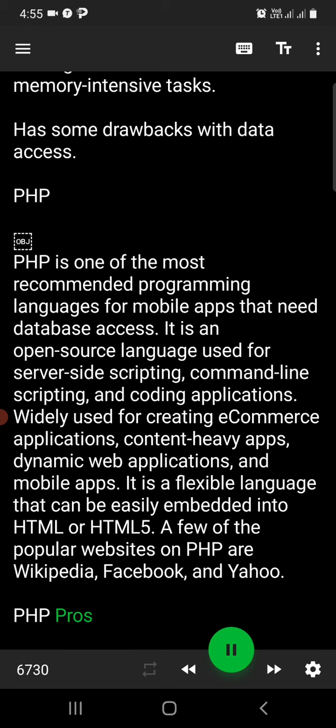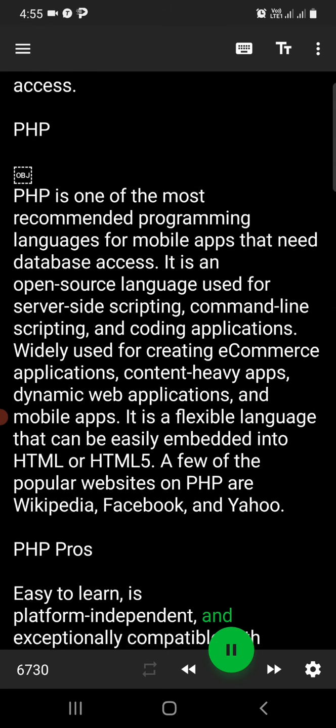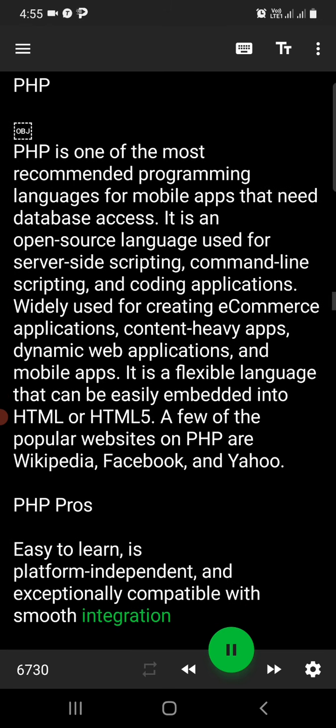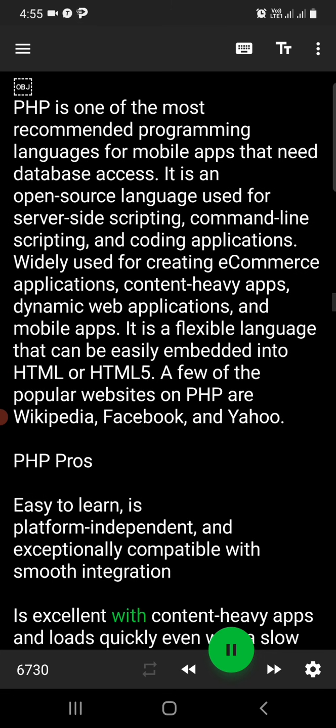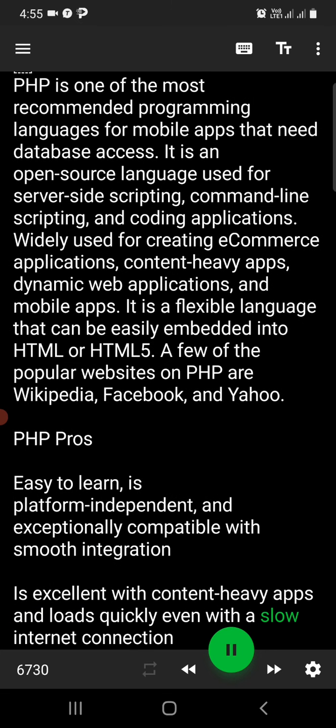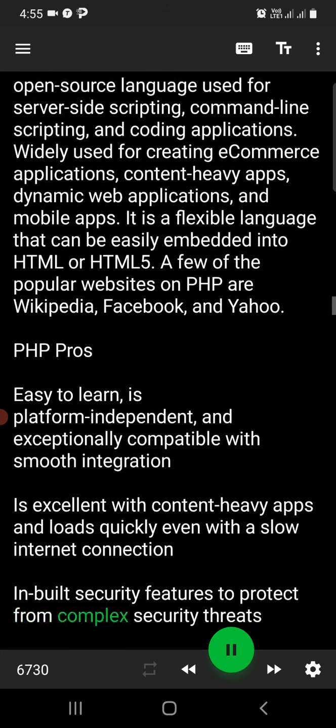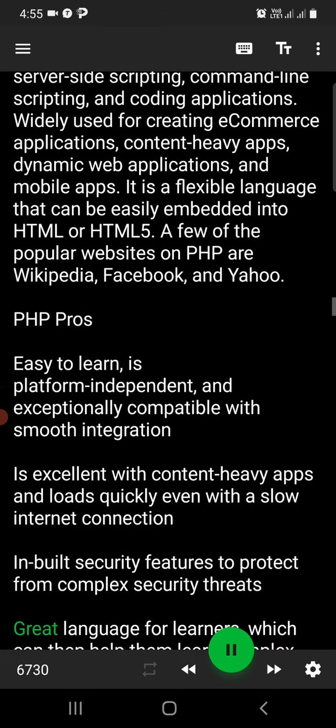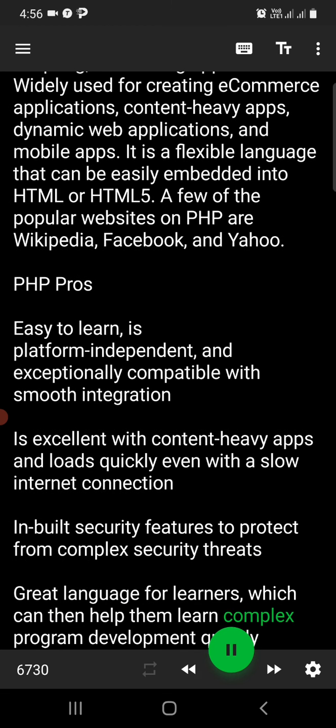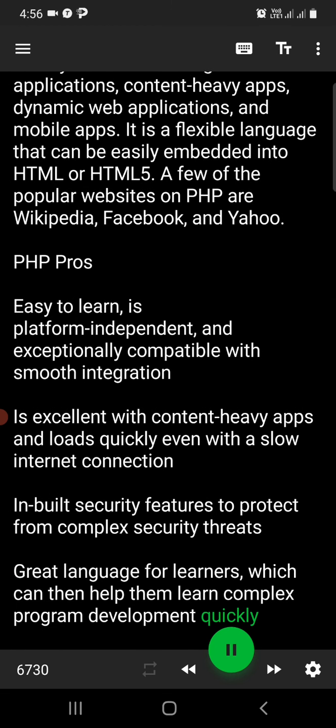PHP pros: easy to learn, platform independent, and exceptionally compatible with smooth integration. Is excellent with content-heavy apps and loads quickly even with a slow internet connection. Inbuilt security features to protect from complex security threats. Great language for learners, which can then help them learn complex program development quickly.